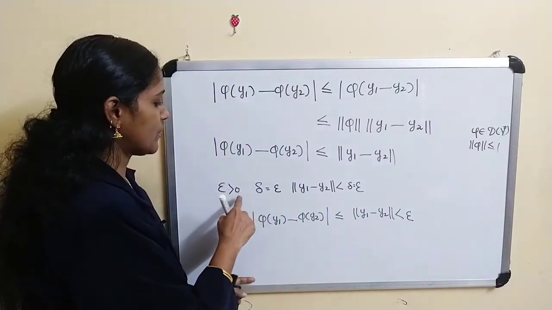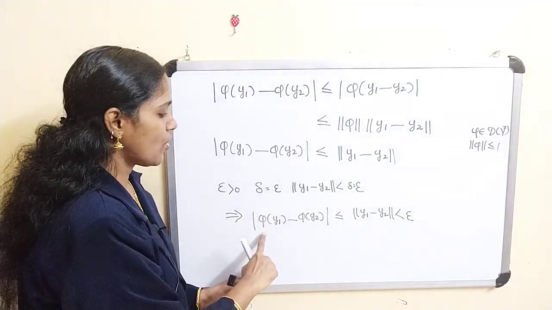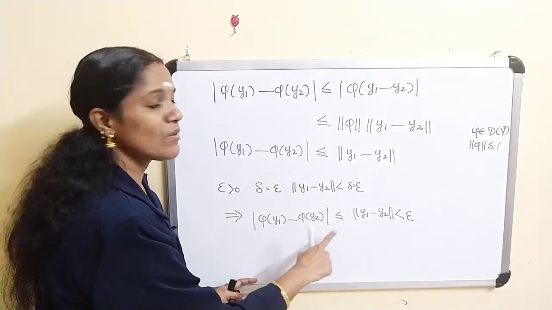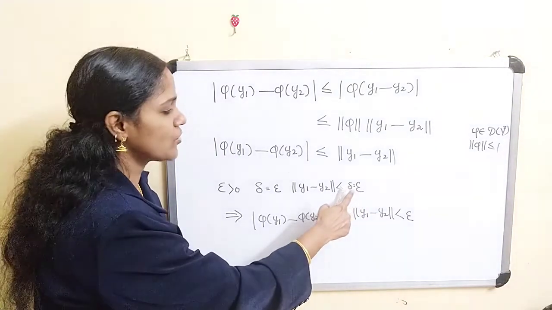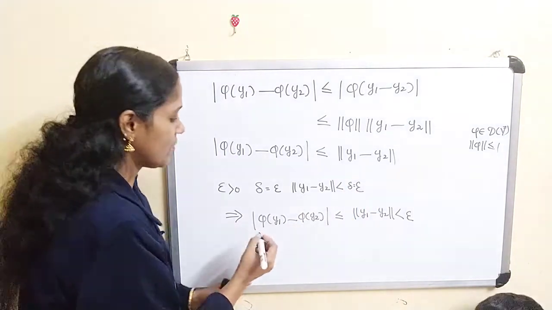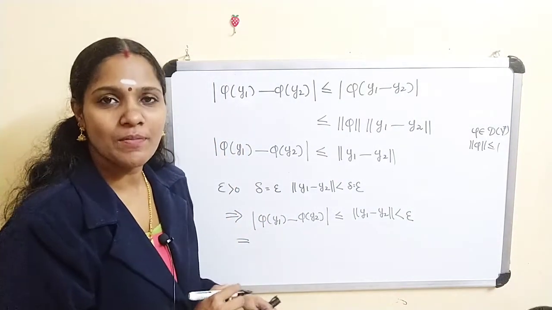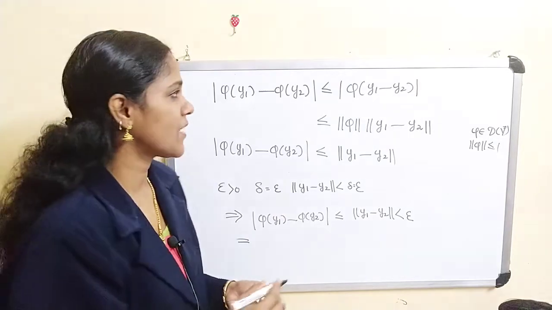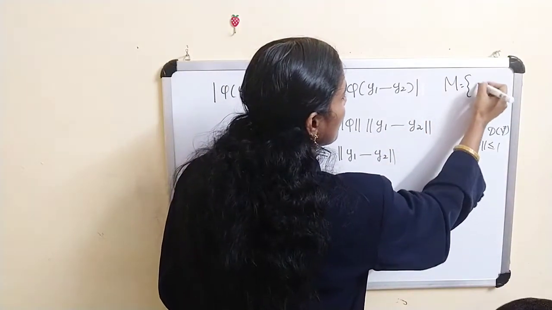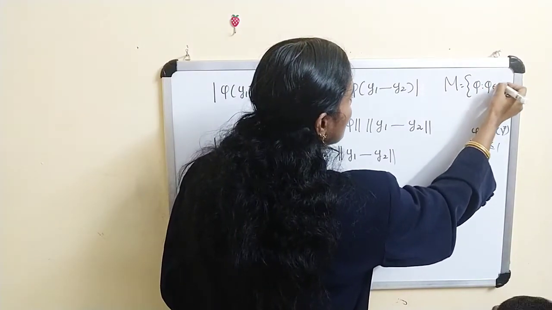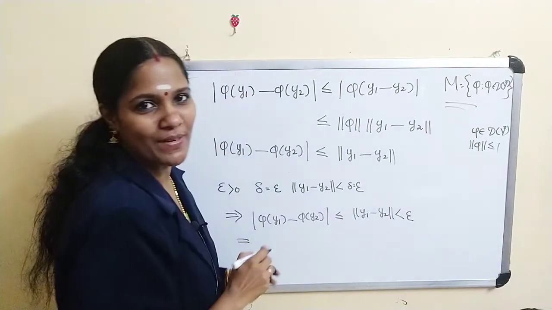Thus we get for every epsilon greater than 0, there exists a delta greater than 0 such that modulus of phi of y1 minus phi of y2 is less than epsilon whenever norm of y1 minus y2 is less than delta. Here we choose delta equal to epsilon. This implies this set M is equicontinuous. This implies, using Arzela's theorem, our set M, the set of all phi such that phi belongs to D_Y star, is precompact.